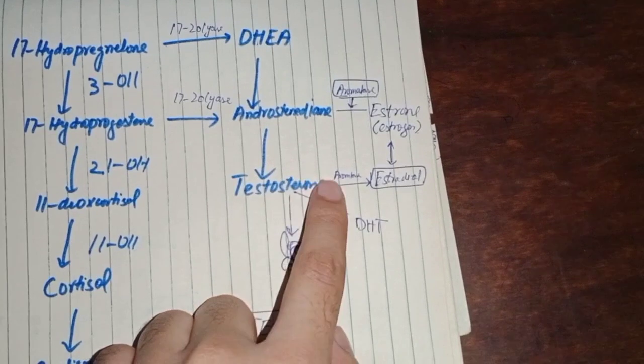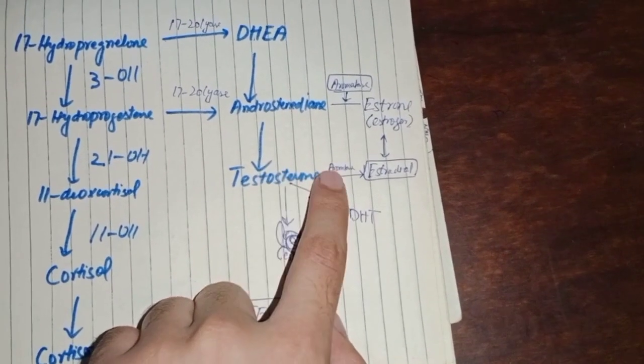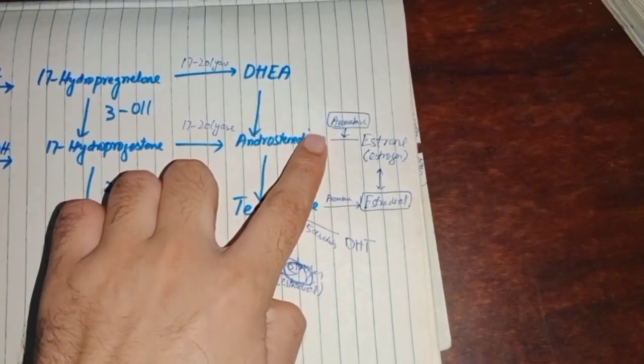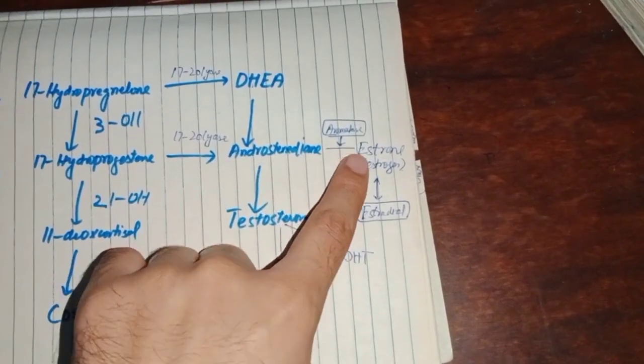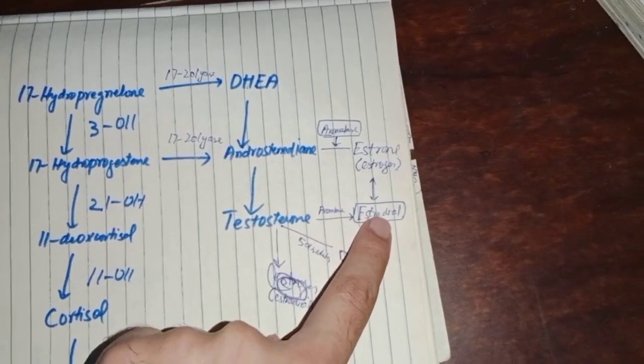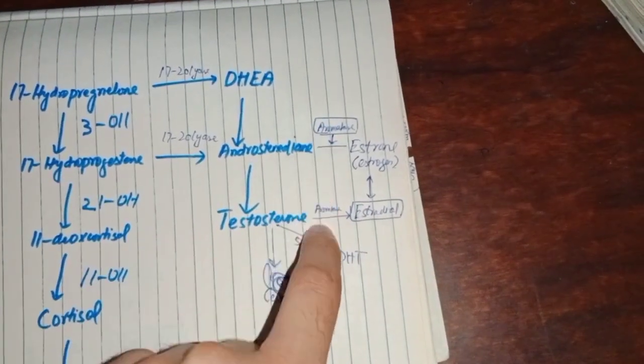So aromatase is the main enzyme that drives this reaction. They convert androstenedione into estrone, that is a kind of estrogen. And similarly, testosterone can be converted into estradiol, that is another kind of estrogen. And both of these reactions are driven by the aromatase.